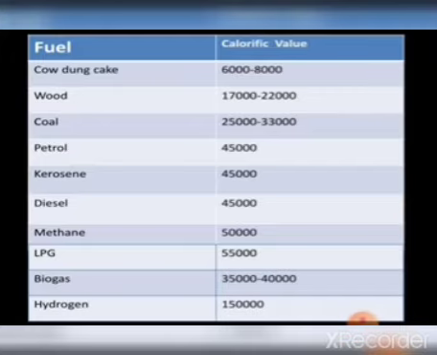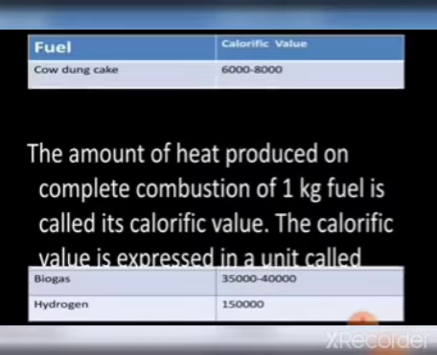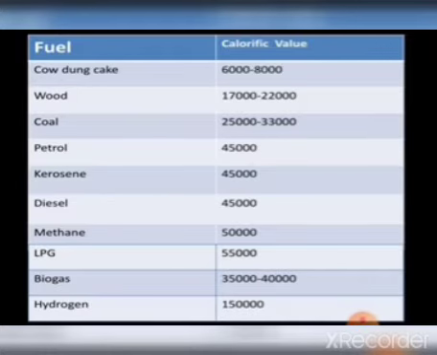If we take the liquid form of fuel, like petrol, kerosene, diesel, these are the liquid forms of fuel, and gaseous forms of fuels are CNG, that is compressed natural gas, LPG, liquid petroleum gas, biogas and hydrogen. So these are the fuels. Here generally we get them in all three states of matter.